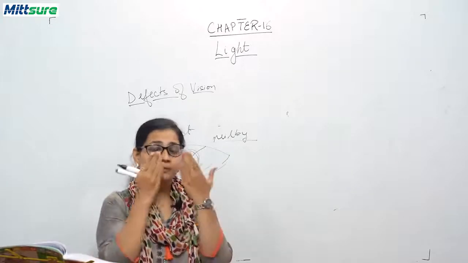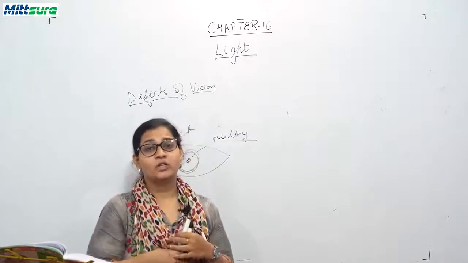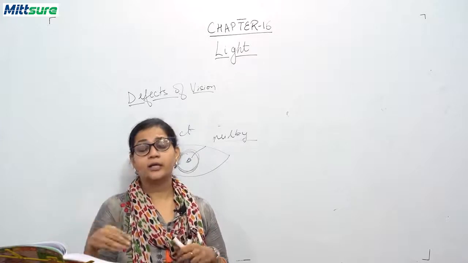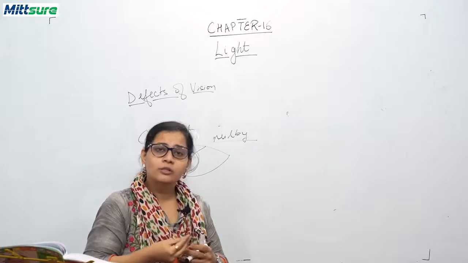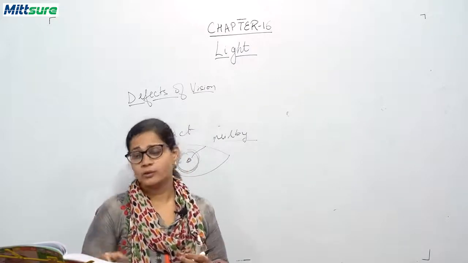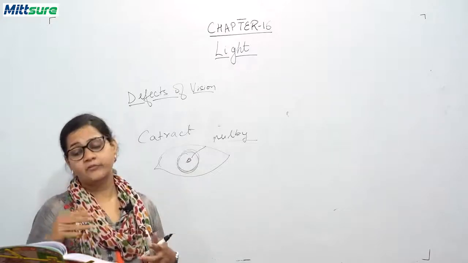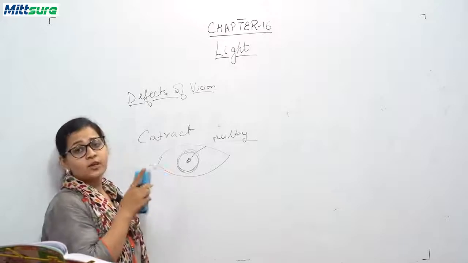So बच्चा आपका अगर eyes का कोई आपके किसी भी person का blurring हो रही है vision की, so please you should just go and consult your doctor regarding if you have this problem of cataract. So you should just undergo a surgery before it gets mature. Okay, आप अगर उसकी surgery करवा लेंगे, so it will be very beneficial to you. So this was about the defects of vision.